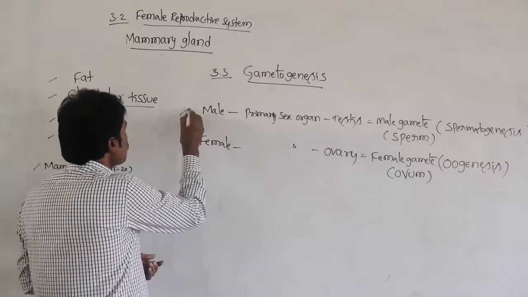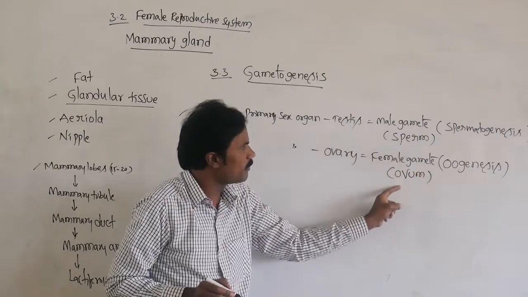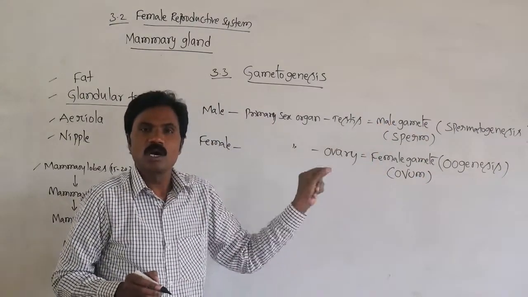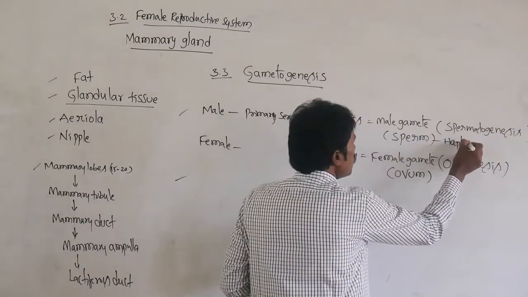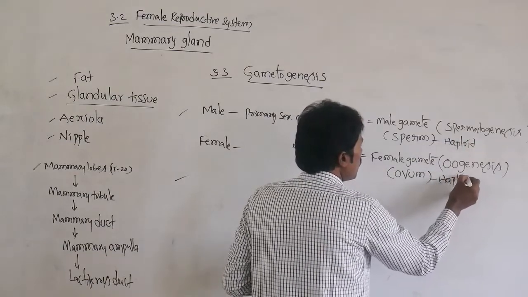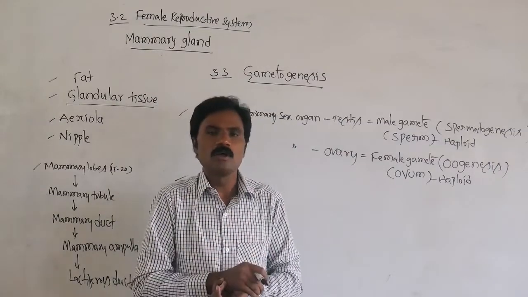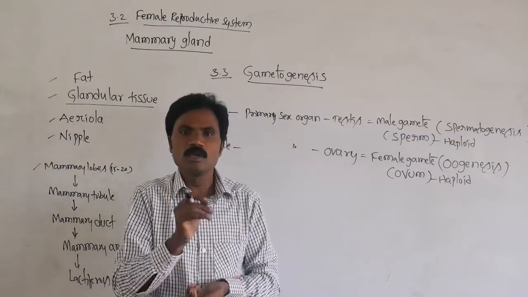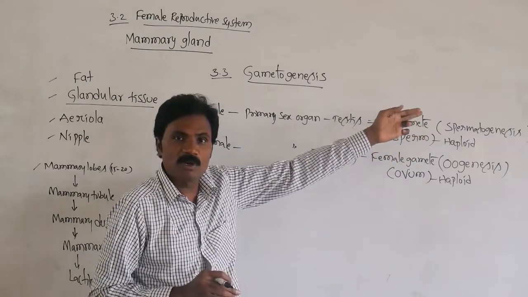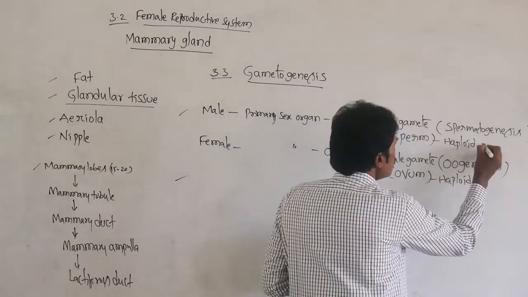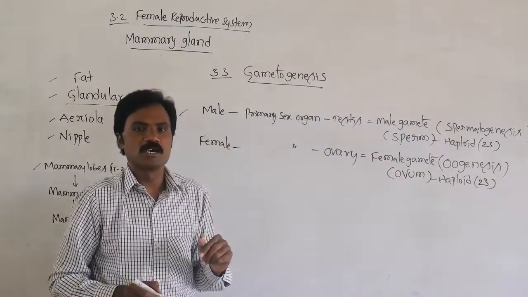Then what is common in spermatogenesis, formation of sperm, and oogenesis, formation of ovum? These particular cells are always haploid. Haploid means half of the total number of chromosomes. What is the total number of chromosomes in the human organism under diploid condition? 46 chromosomes. In a haploid cell, the number of chromosomes in humans is 23. Here also there are 23 chromosomes each.